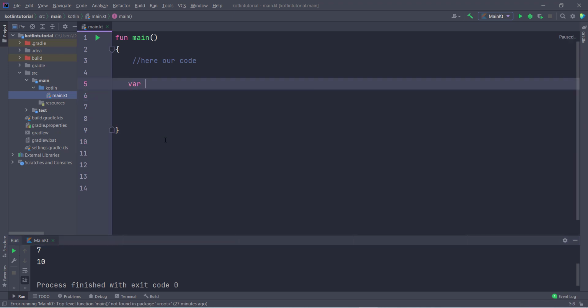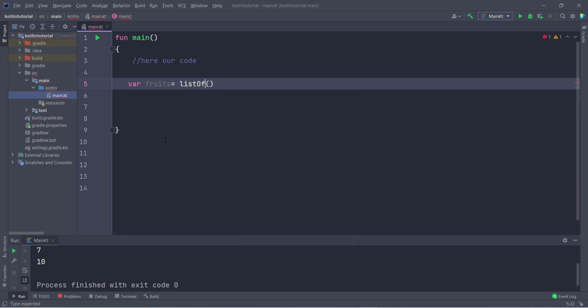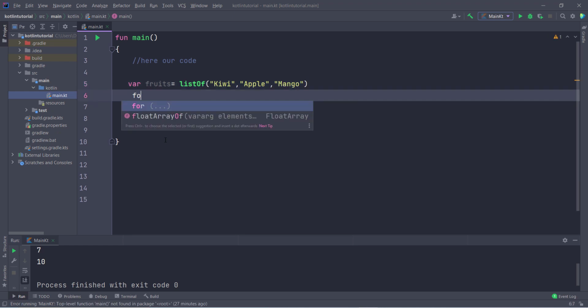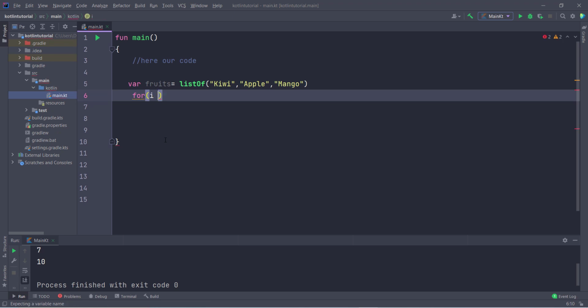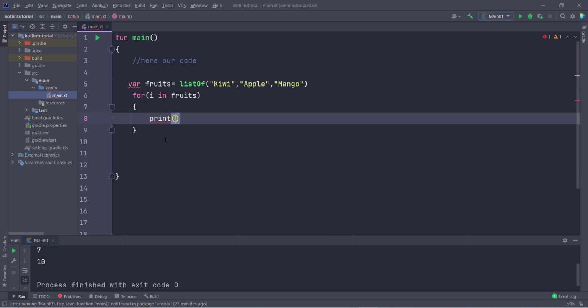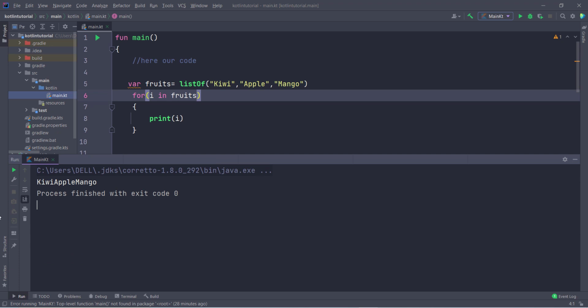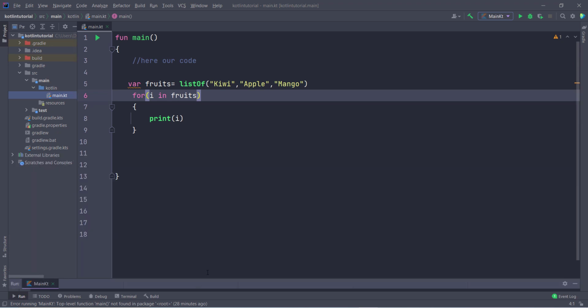So if I type var, give the variable name fruits, and then create a list. In Kotlin if you want to create a list, you type listOf, and inside this you can store whatever you want. So I type kiwi, any fruit name, then apple, then mango. Now if I want to print these fruit names, I take for, i in fruits, and then I type print i. So this is done. Now run this program. You can see I am getting the output kiwi, apple, mango. So hope you understand how the for loop works.